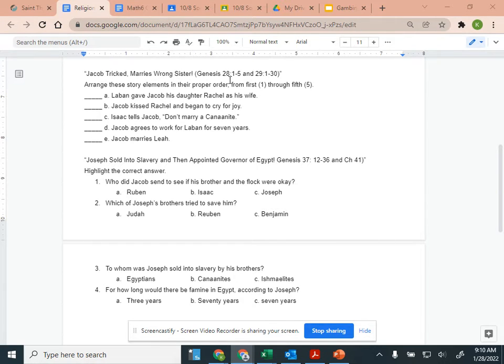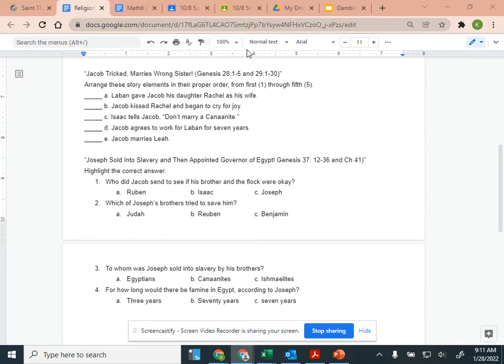So we are on Genesis chapter 28. We're going to start off with Genesis chapter 28, verses 1 to 5. All right, Genesis chapter 28. If you are at home and do not have a Bible, I have it attached to the Google assignment. In class, chapter 28 starts out on page 58. Peyton and Nolan and Will, it needs to be quiet, please. So, page 58, chapter 28, verses 1 to 5. We're just reading a little bit of this chapter.